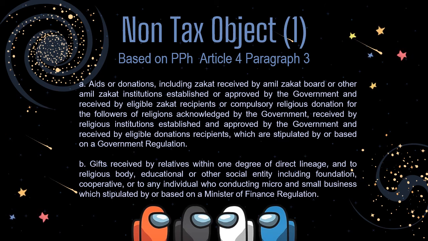Next is gifts received by a relative within 1 degree of direct lineage, and by a religious body, educational or other social entity including foundations, cooperatives, or any individual conducting micro and small business, as stipulated by or based on a Minister of Finance regulation.